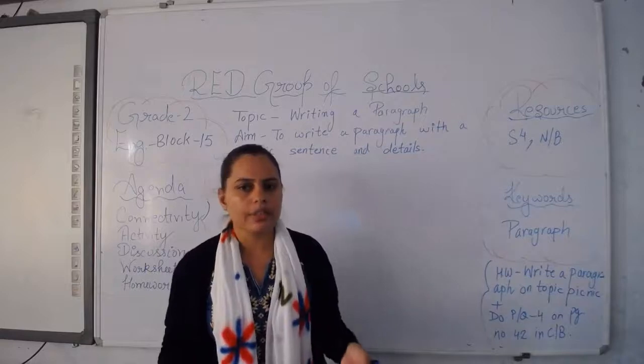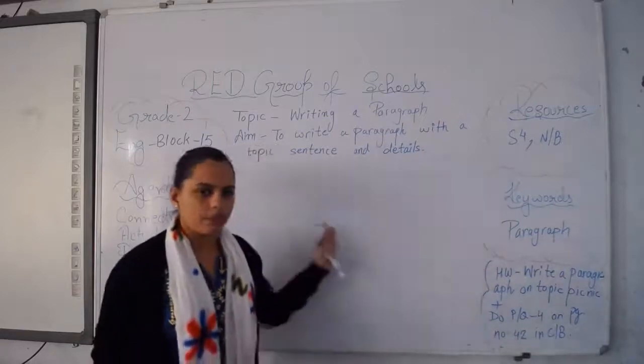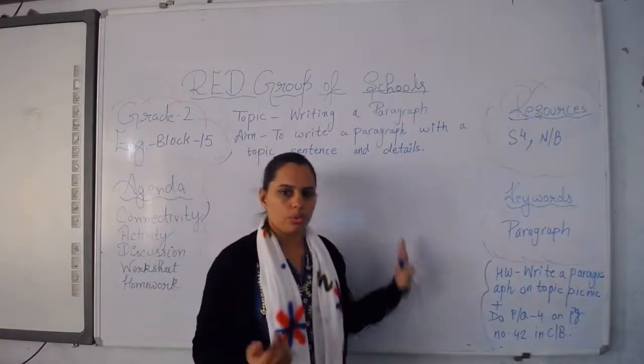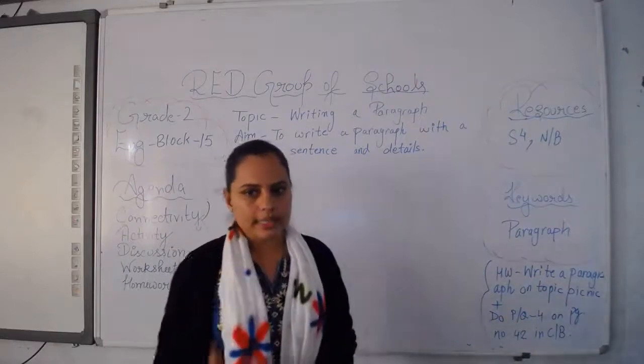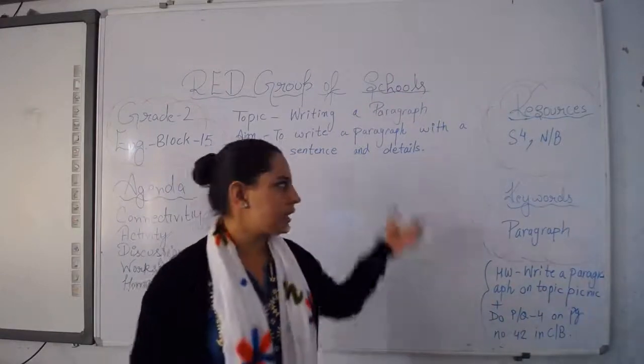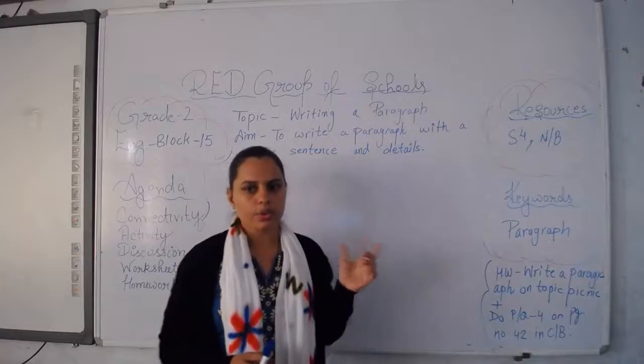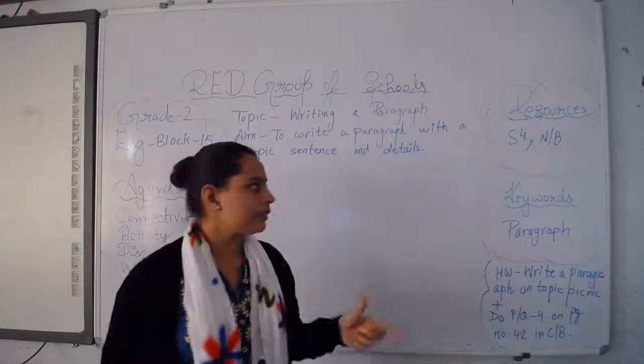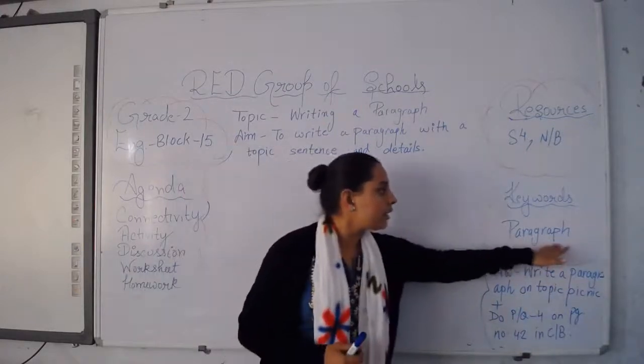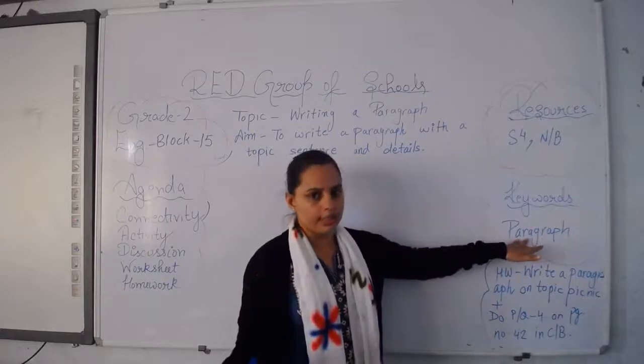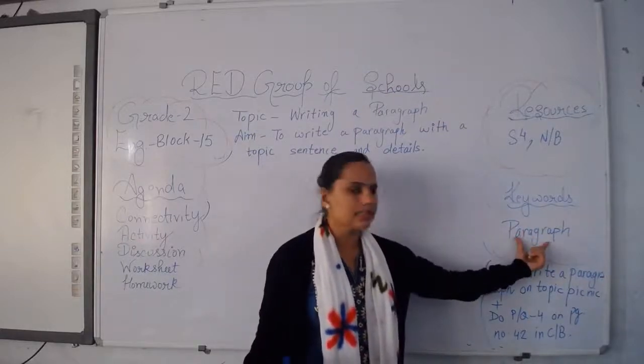In the previous class we discussed some topics and I told you how to write a topic sentence. So in today's class, same as before, you will select one topic, and after that today you will not write only the topic sentence but you will write a paragraph. And in that paragraph you will write the topic sentence also, because you know what a topic sentence is.